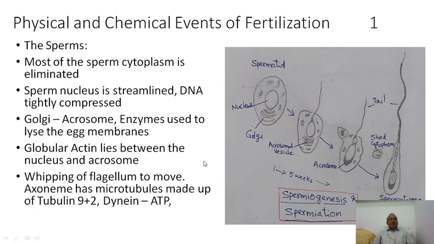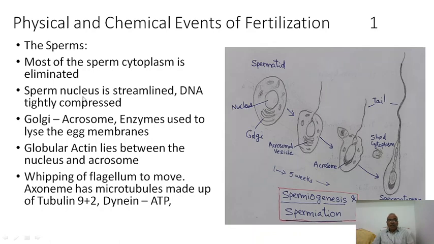Okay, certain physicochemical changes that occur during fertilization, we need to discuss in this slide. What are the physicochemical changes that occur in sperms? The first one, you see this is the spermatid. From the spermatid, spermiogenesis occurs, formation of sperm occurs. The spermatid has a lot of cytoplasm, but there is very little cytoplasm in the sperm. So what has happened? Most of the cytoplasm is shed off. This is one physical event.